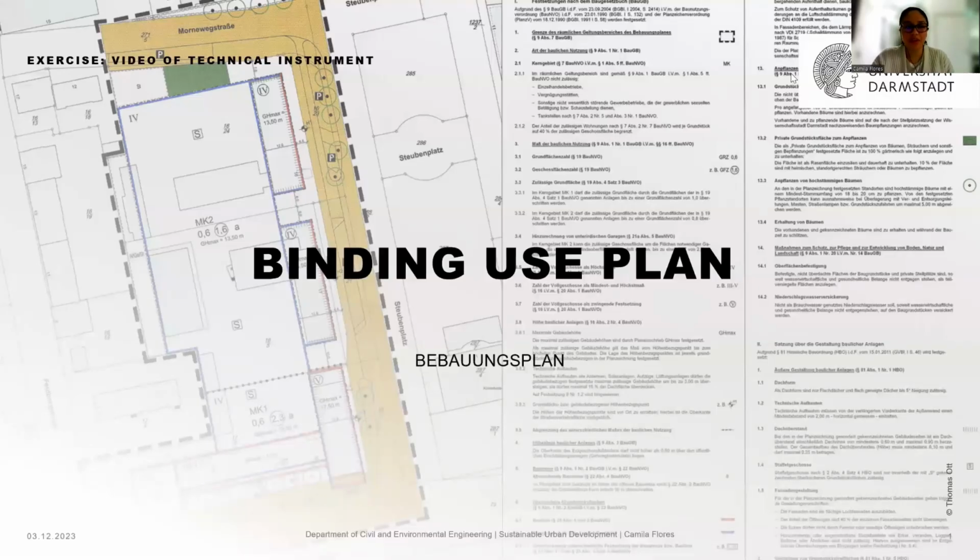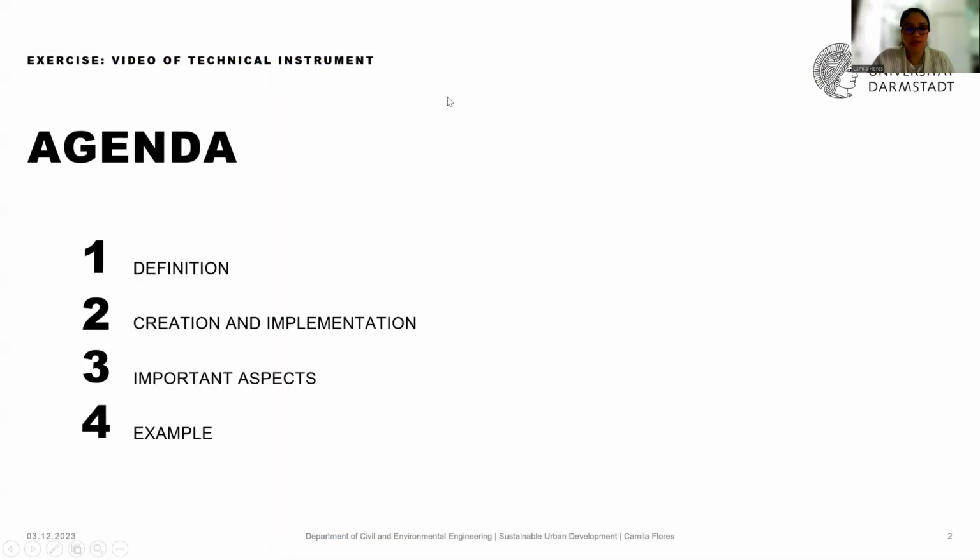Good morning. Today we're going to talk about the binding use plan in Germany. We are going to go over the definition and its main characteristics, later explaining the creation and implementation of this binding use plan, then explaining the important key aspects of it, and finally giving an example.